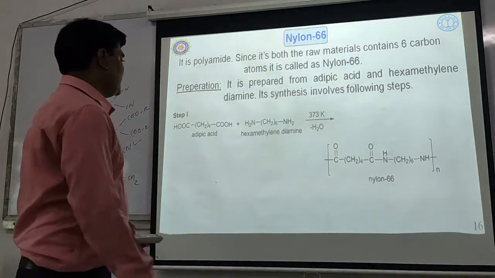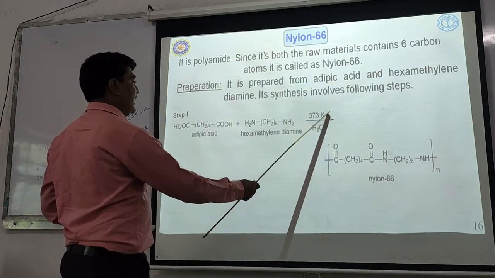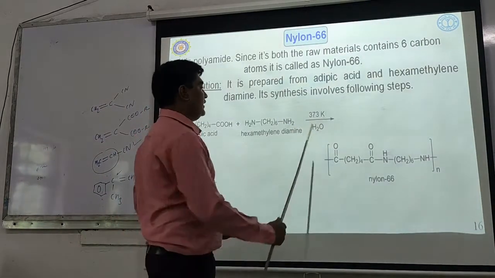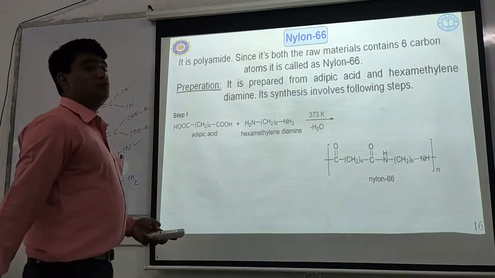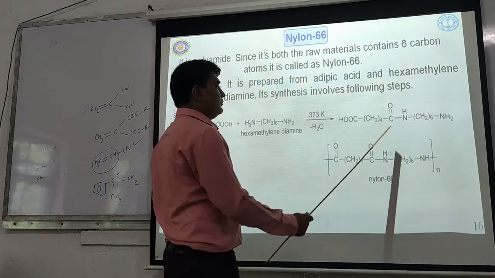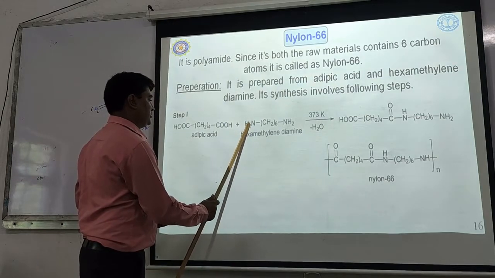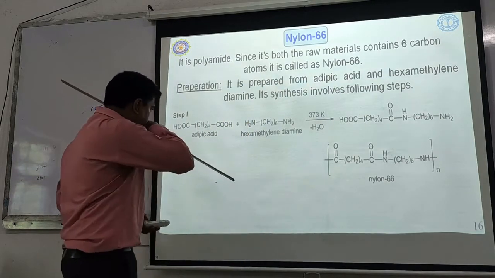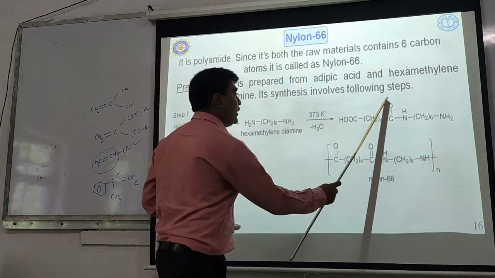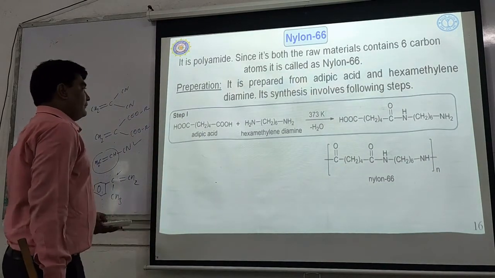Okay, so hexamethylene diamine. When they are heated at 273 Kelvin, that is at 100 degrees centigrade, boiled together, they readily lose a water molecule to form this amide linkage. This OH and this H go out in the form of a water molecule. So the amide linkage, C double bond O, NH, is obtained. Okay, so this is the first step.